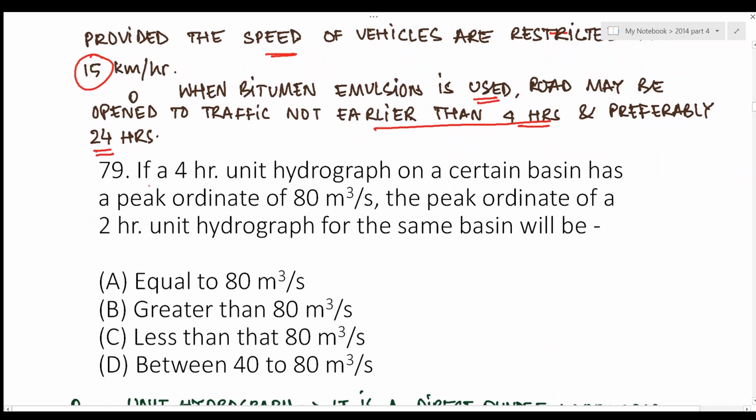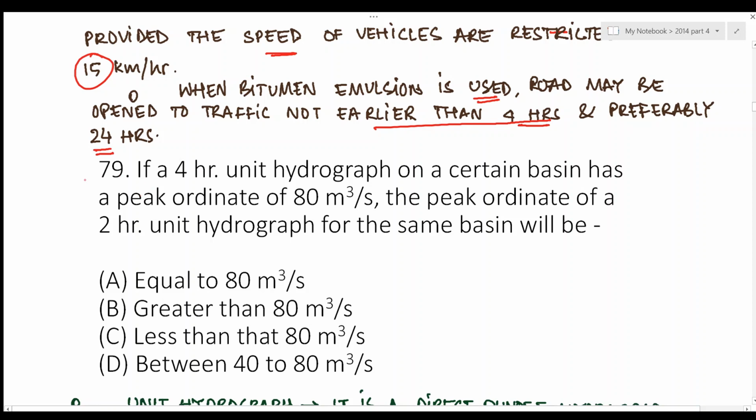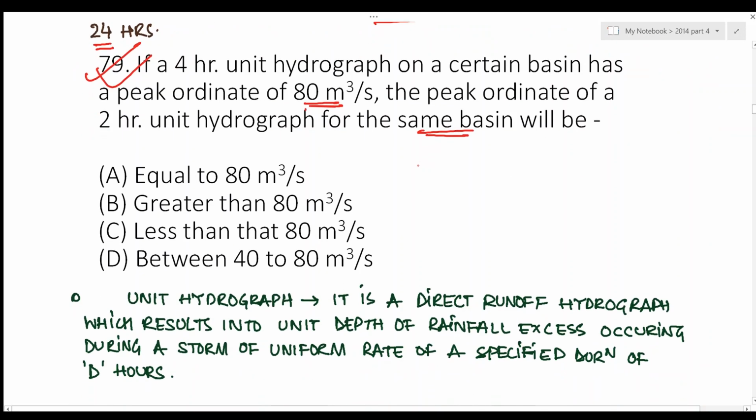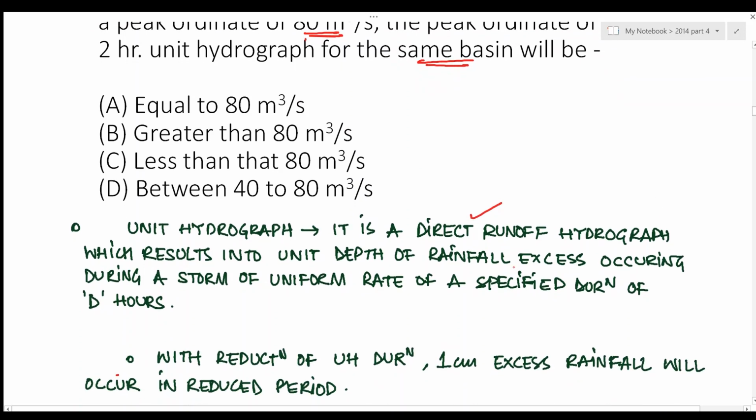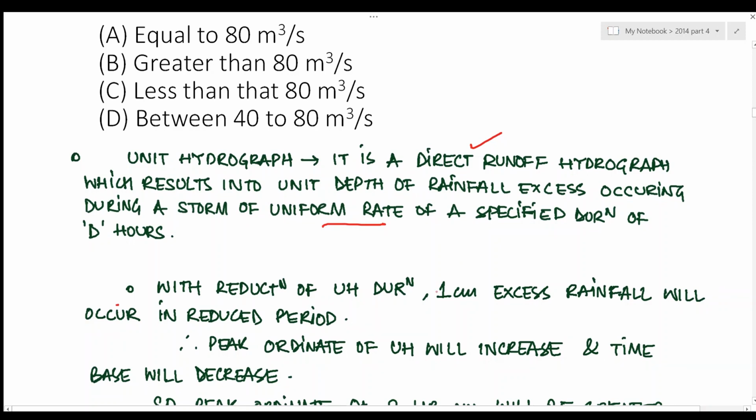Next question: if a 4-hour unit hydrograph on a certain basin has a peak coordinate of 80 meter cube per second, the peak coordinate of a 2-hour unit hydrograph for the same basin will be. Now, what is a unit hydrograph? It is a direct runoff hydrograph which results from unit depth of rainfall excess occurring during a storm of uniform rate of a specified duration of D hours, right? Now, with reduction of unit hydrograph duration, 1 centimeter excess rainfall will occur in a reduced period.